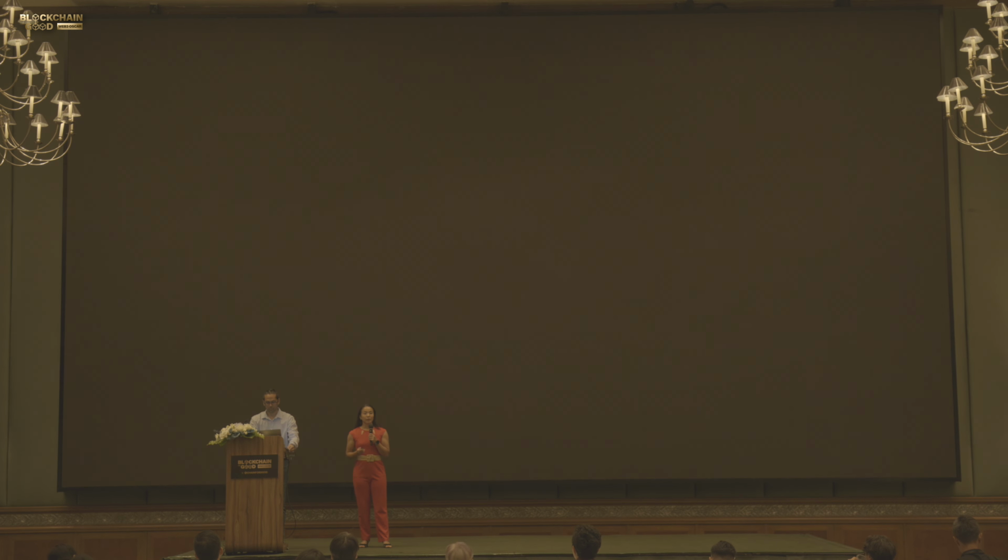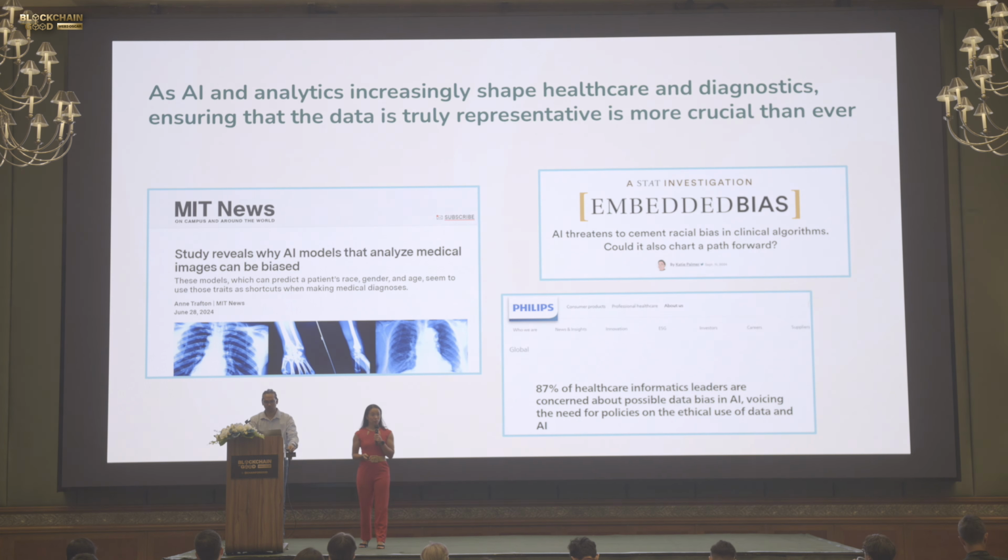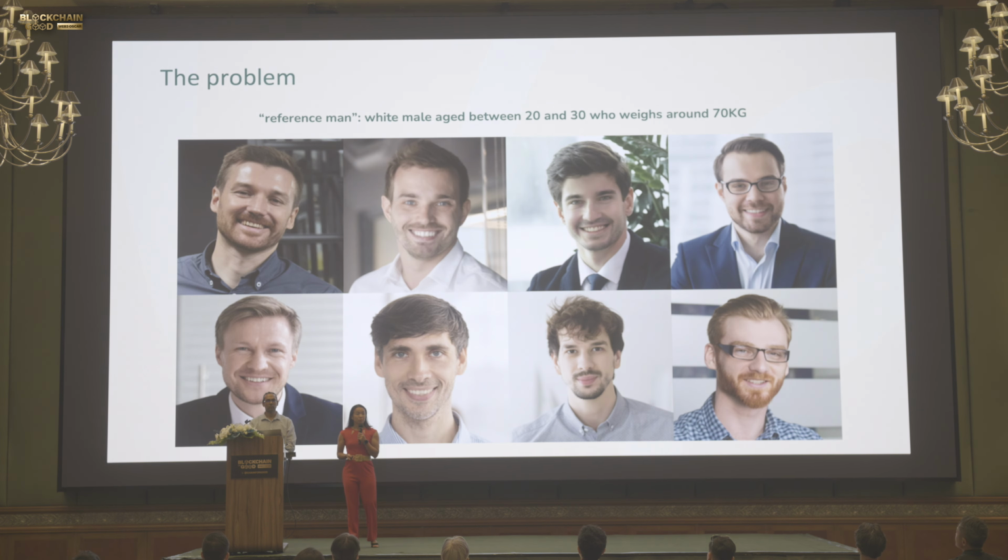Nowadays, AI plays a major role in healthcare and diagnostics. It's important that we create representative models. When there's a new medication or treatment and it goes through the Western clinical trials, they select mostly white males between 20 and 30 years old who weigh around 70 kilos, the reference men. However, look at us. It doesn't represent all of us.